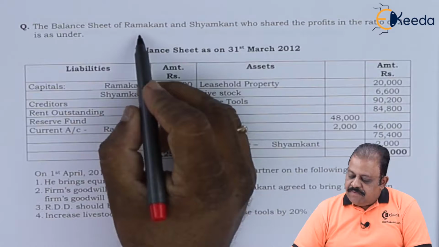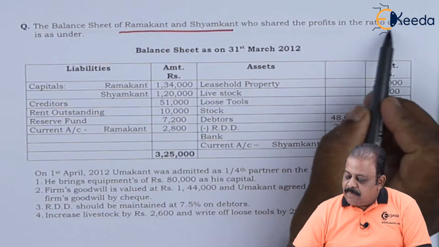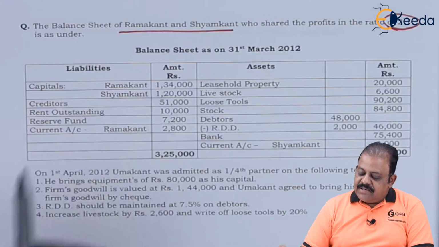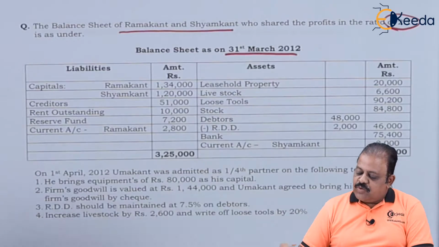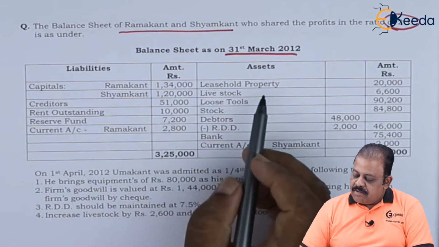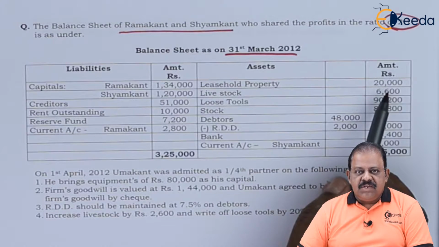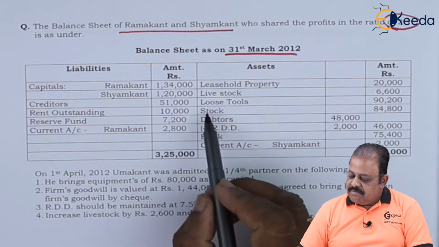The balance sheet of Ramakant and Shamkant, who share profits and losses in the ratio of 2:1, is as under. Balance sheet as on 31st March 2012. Asset side: leasehold property 20,000. Livestock 6,600.